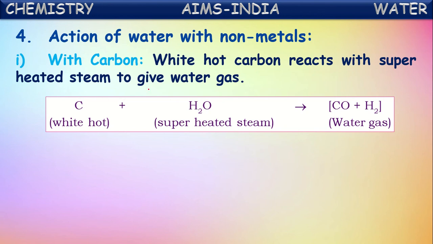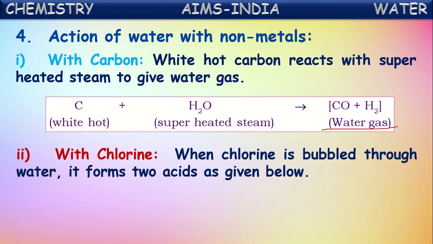There, carbon reacts with the water to form carbon monoxide and hydrogen gas. The mixture of these two, carbon monoxide and hydrogen, is commonly called water gas. Okay, that's the reaction with carbon. Carbon reacts with the steam at a very high temperature to form carbon monoxide and hydrogen gas. The mixture of carbon monoxide and hydrogen is called water gas.